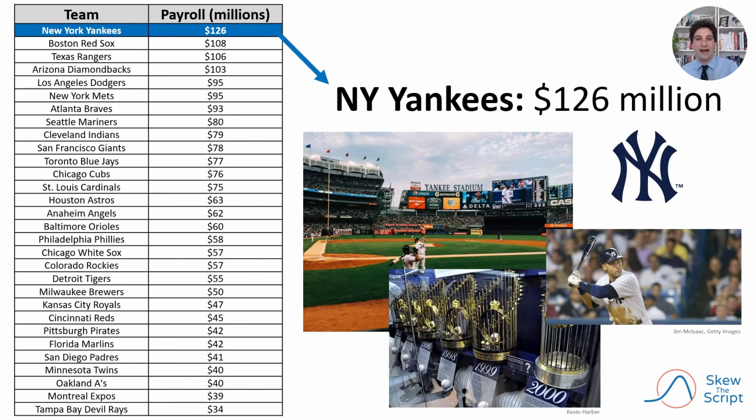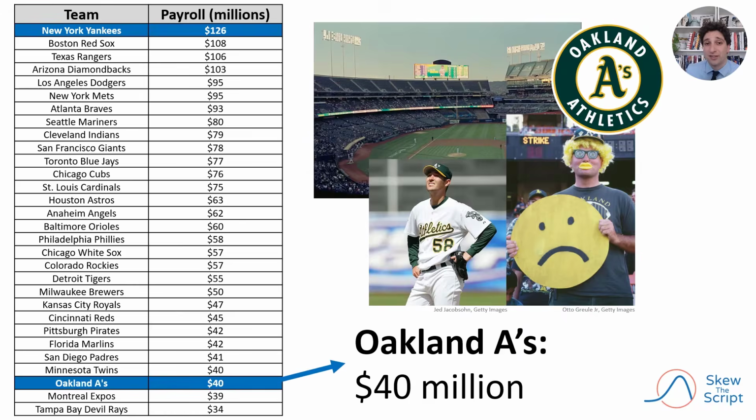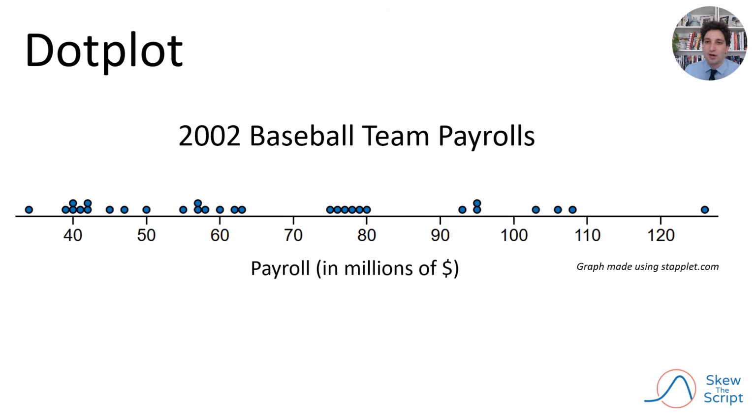The New York Yankees had the highest payroll at $126 million. This means they could pay to get players that were star players. But the Oakland A's, on the other hand, had the third lowest payroll at $40 million. With a lower payroll, it's more difficult to attract star talent. We could take this data and construct a dot plot.